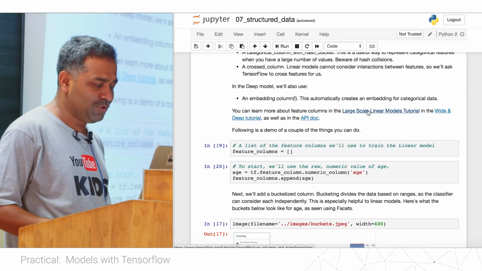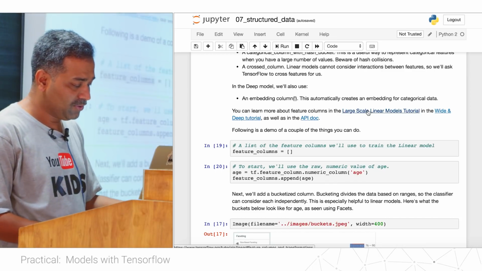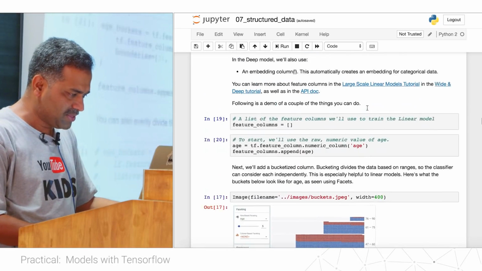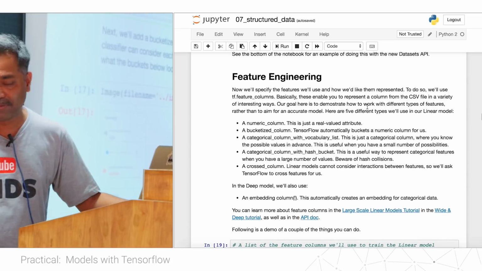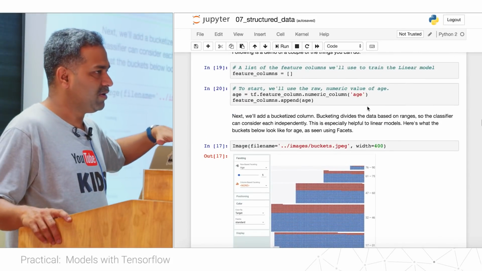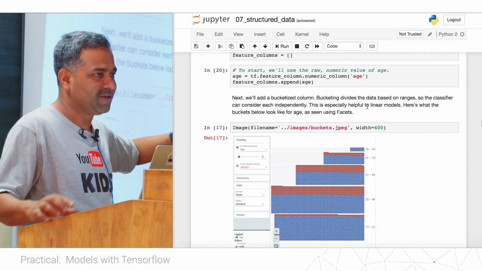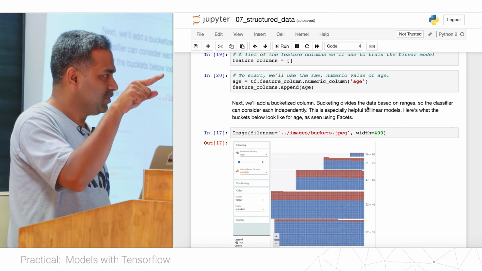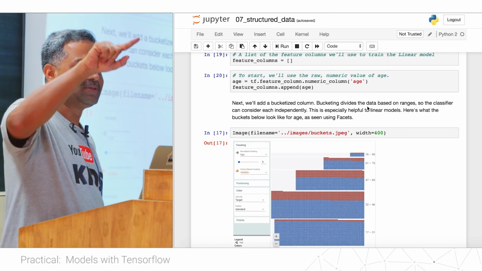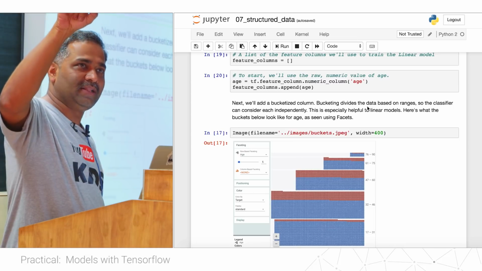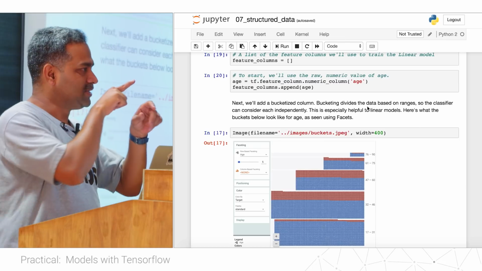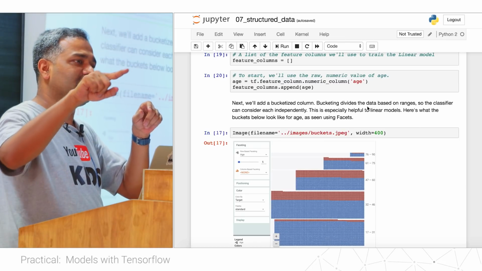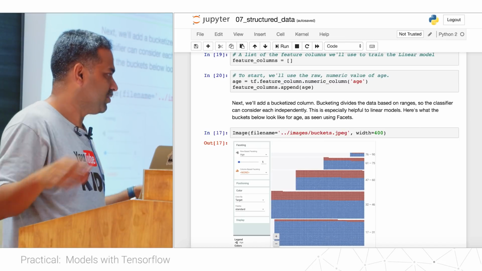So we have a numeric column for age. Now look at the age. Whenever we are kids, we are not earning anything, so our income is 0. Then as we start our career, our income grows, there is a peak, and then we retire and there is no income. So there is some kind of nonlinear relationship between income and age.